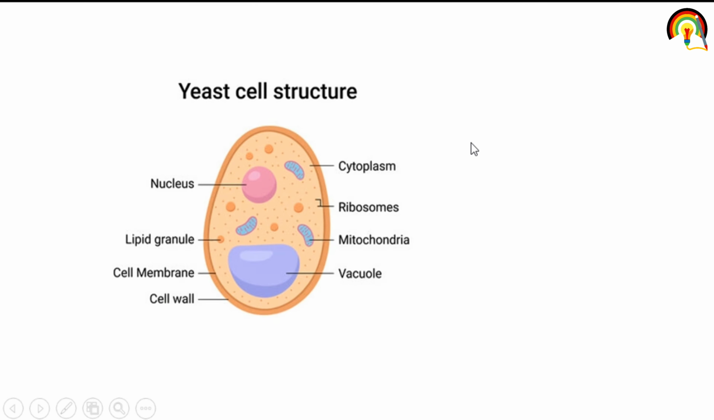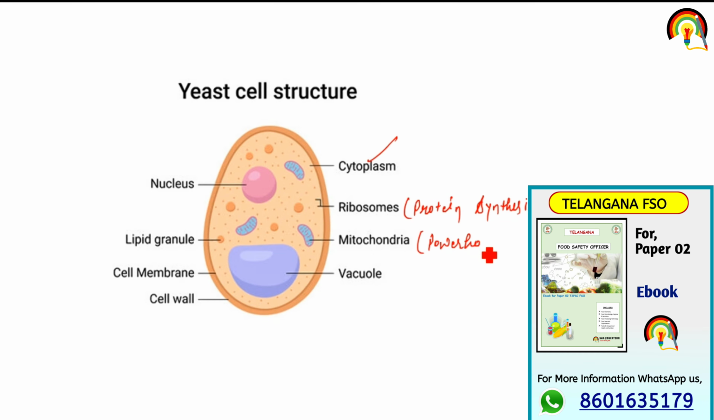So it's a structure of yeast cell that consists of cytoplasm, ribosome for protein synthesis, mitochondria, powerhouse for ATP production, vacuole for storage purpose, cell wall for protection, lipid granules as well as nucleus where DNA, RNA or we can say genetic material is present.